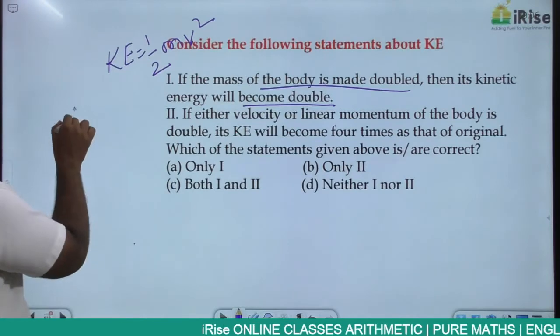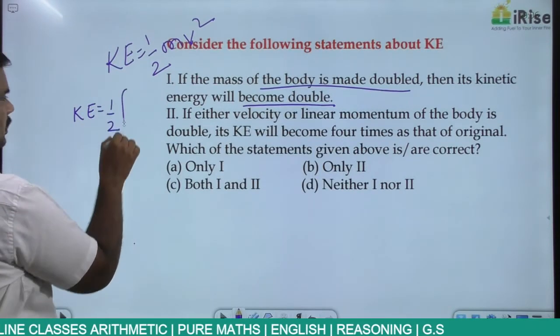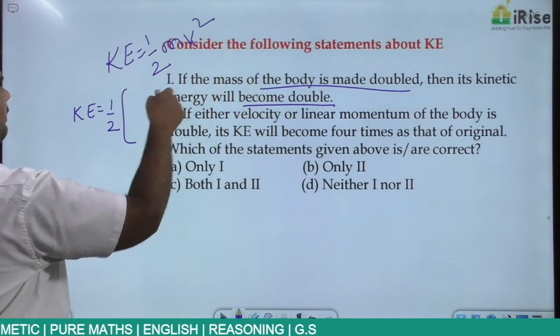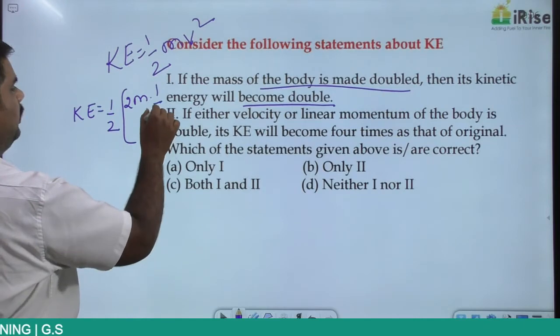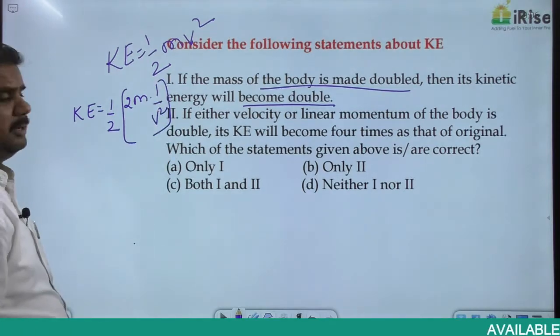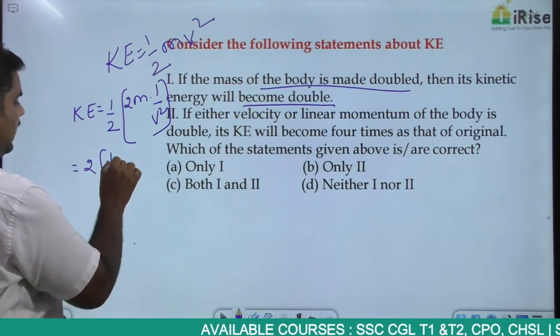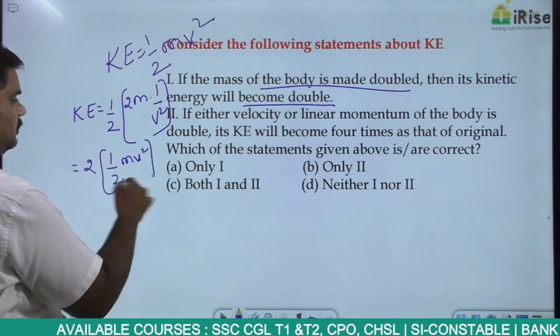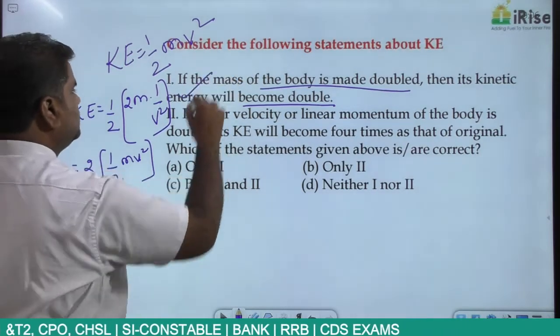So here kinetic energy is equal to half into 2m into v square, or you can write this as 2 into half mv square. So here kinetic energy is doubled obviously. So this option is right.